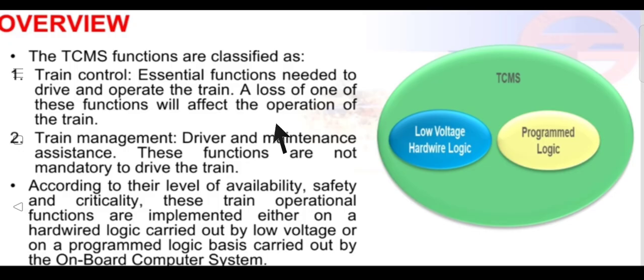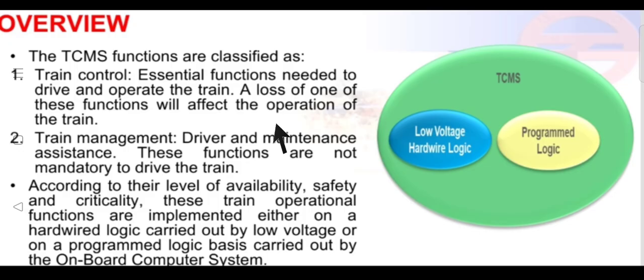For example, if the interior temperature of the train is increasing, the temperature sensor would sense that and give a command to the TCMS. The TCMS would again generate a signal, and that signal would flow to the VAC, and the VAC would control the interior of the train, due to which the temperature would get controlled. Temperature compensation would happen automatically through the TCMS.